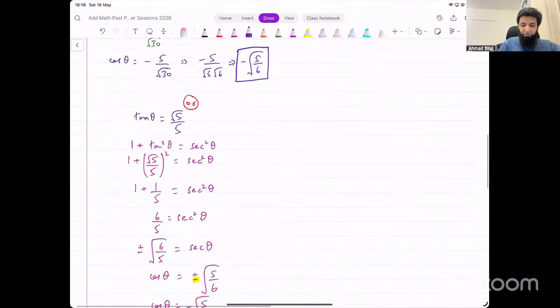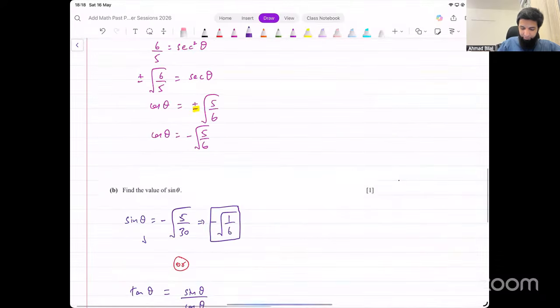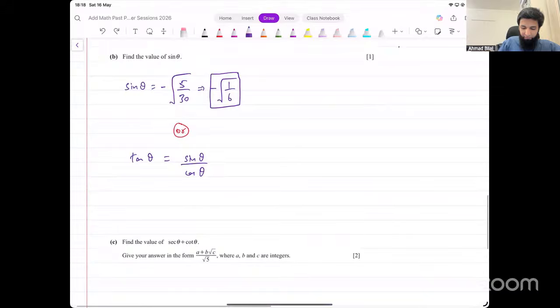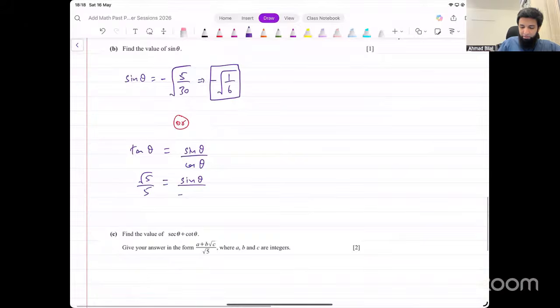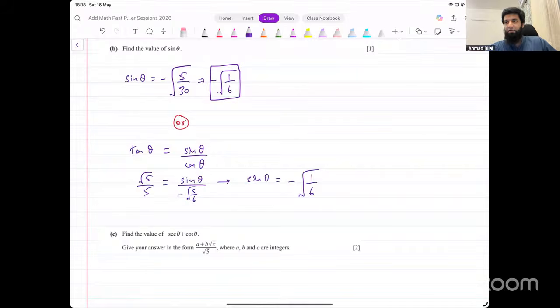Tan theta was under root 5 over 5. That equals sine theta divided by cos theta. What's the value for cos theta that we found? Minus under root 5 over 6. Rearrange this and that will give you the same result as before, which is minus square root of 1 over 6. And that's the result that we were getting earlier as well.